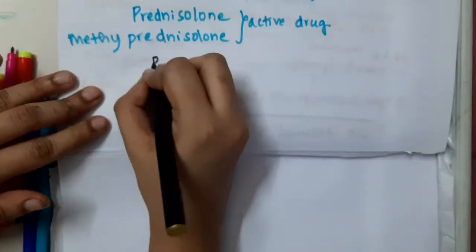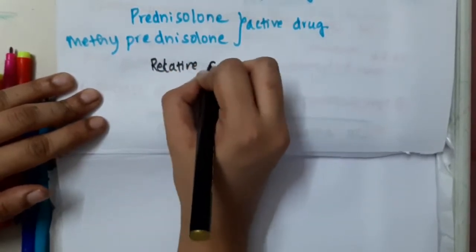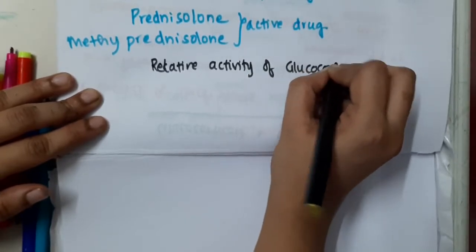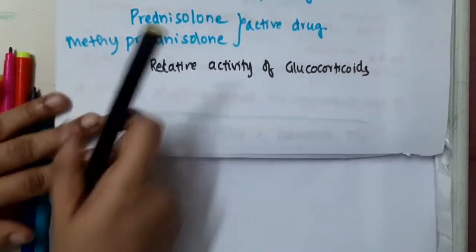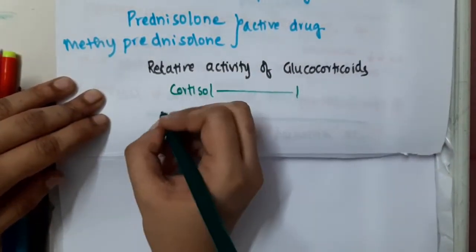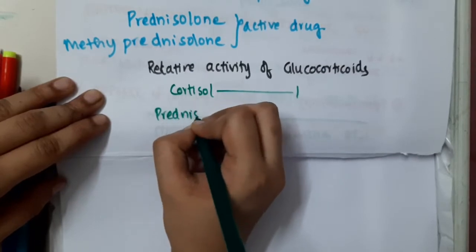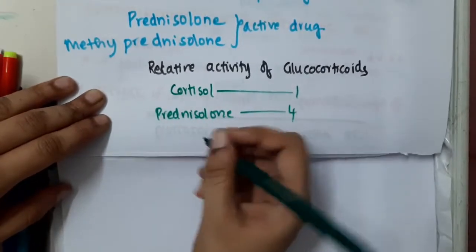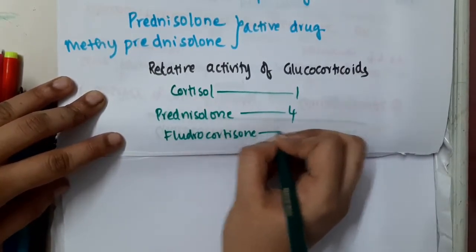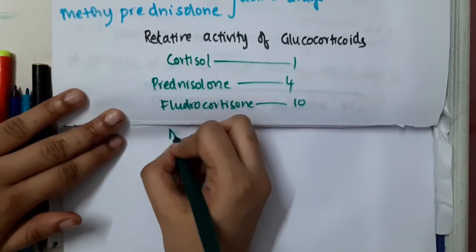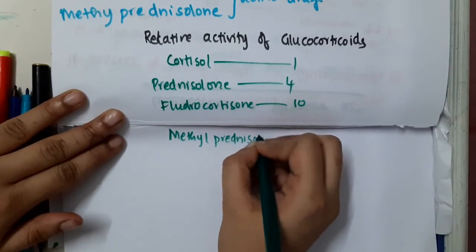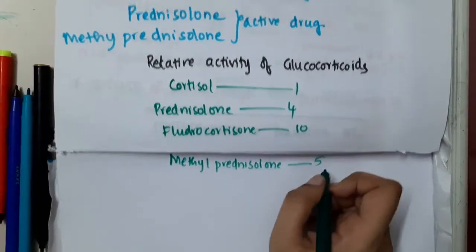Learn about the relative activity of glucocorticoids. If you see the relative activity of glucocorticoids, cortisol is once, then prednisolone is 4 times that of cortisol, whereas fludrocortisone is almost 10 times that of cortisol, whereas methylprednisolone has around 5 times that of cortisol.